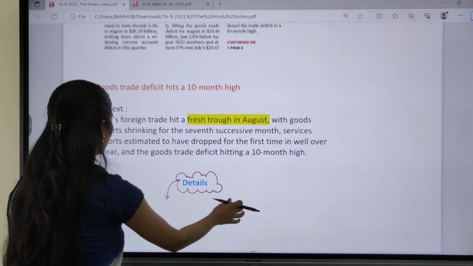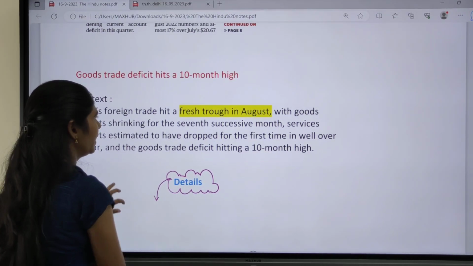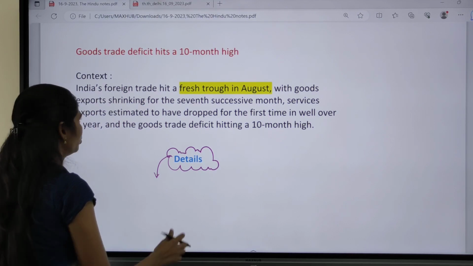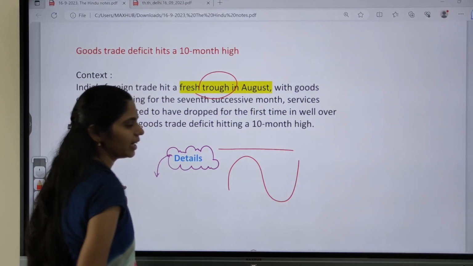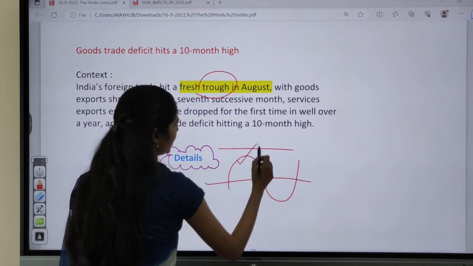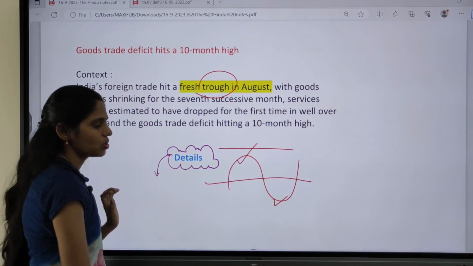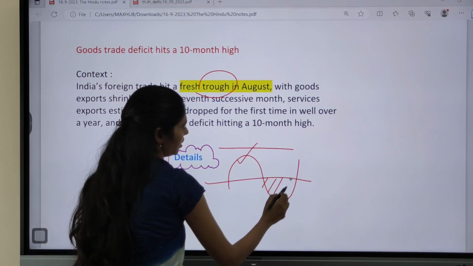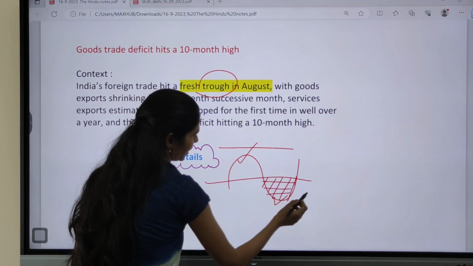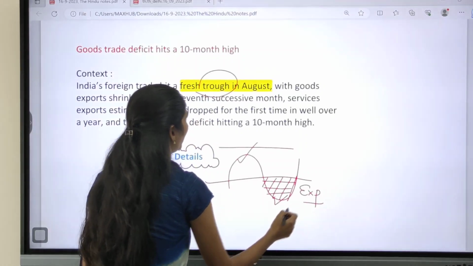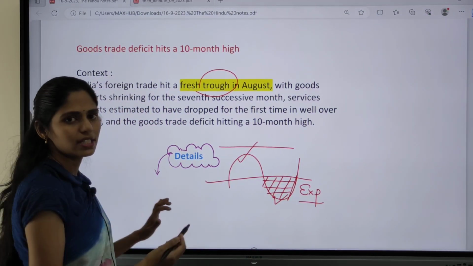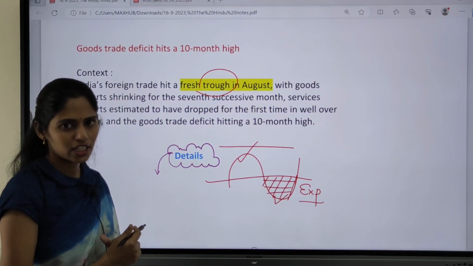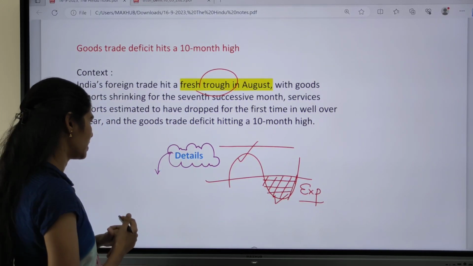Here the context says that India's foreign trade hit a fresh trough. Trough means nothing but a downfall. Whenever you are talking about any wave, this is called the crest and this is called the trough, right? So here we are seeing a downfall in our exports in the month of August, about 6.86% decrease in exports in the month of August.